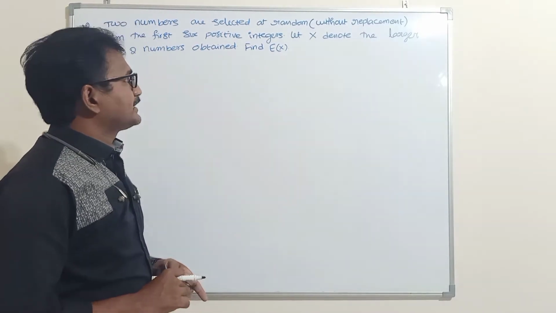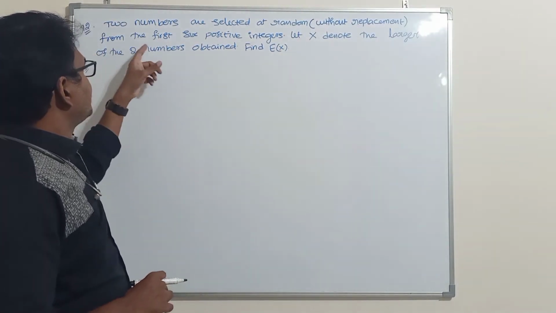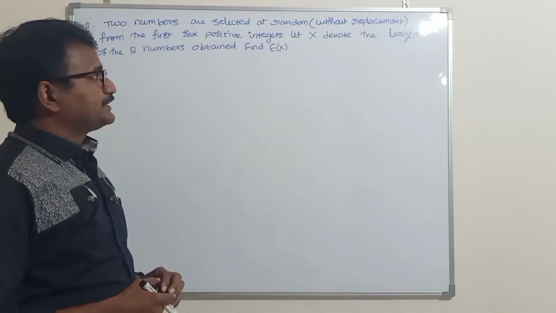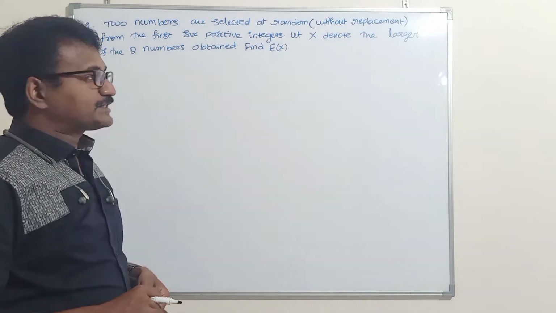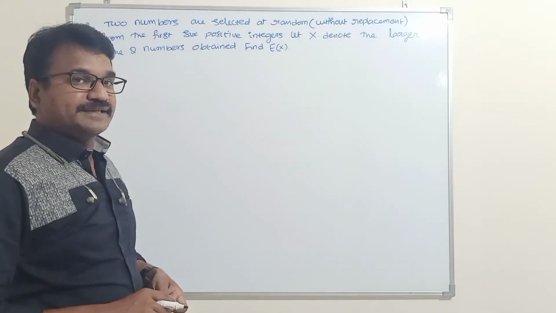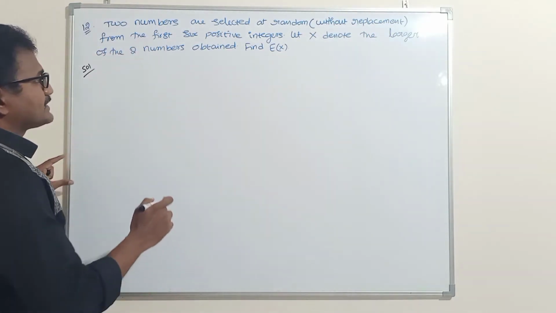Two numbers are selected at random without replacement from the first 6 positive integers. Let x denote the larger of the two numbers. Find the expectation of x, or mean. So here two numbers are selected at random.